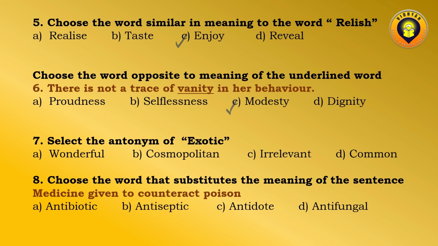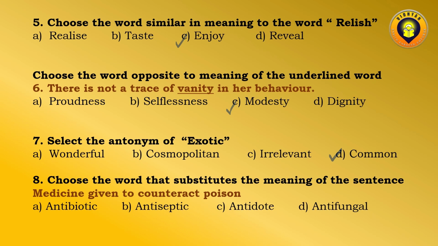So it is not at all related to exotic. It is rather a quality of a person. Irrelevant is not at all relevant or concerned about something. So the only alternative which could be the right answer is common. Exotic means rare, the opposite will be common.